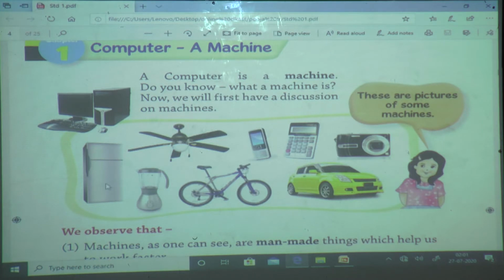This is a fridge. This is a mixer, cycle, fan, mobile, calculator, camera, car. These are all machines.